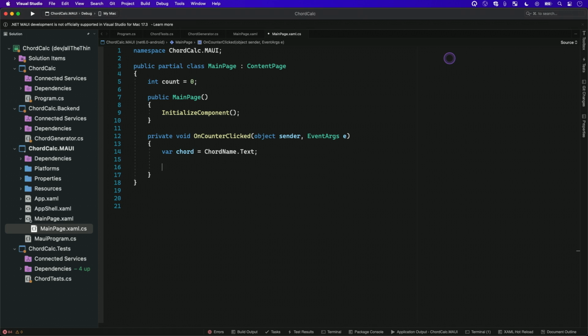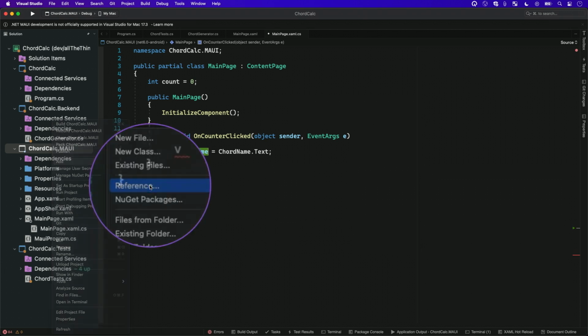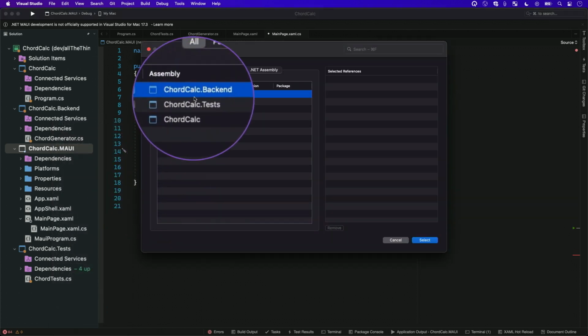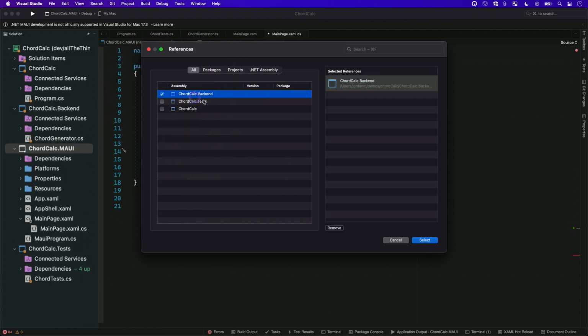But we're going to integrate with my chord generator. The first thing I need to do is add a reference to the project. So I'm right-clicking on my project, adding a reference. In the latest release, we've got an updated UI for this add project reference.